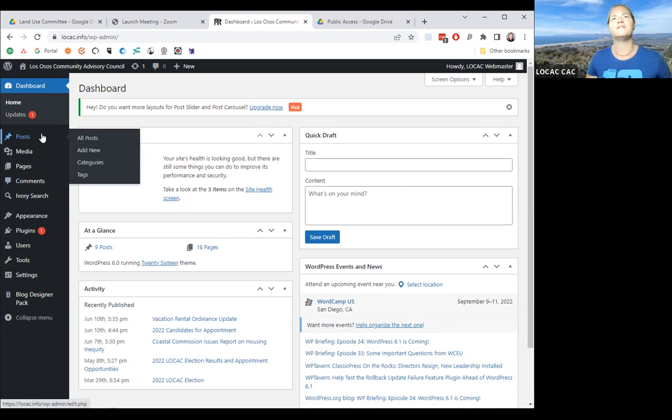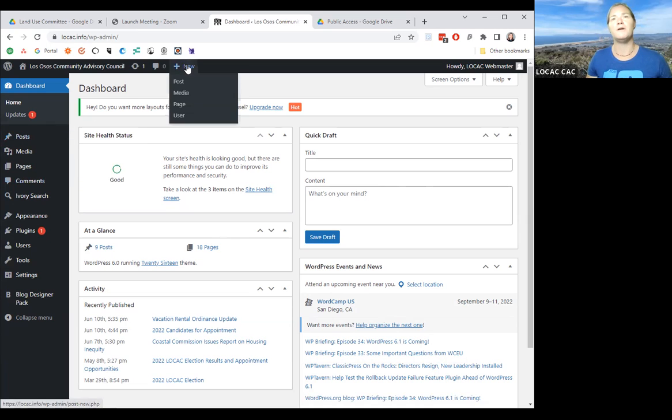But this is the place where you're going to go, or you can go up here. See, post, media, page, user. Media is for uploading things. So previously you guys uploaded all your files to the website and it made it wonky and really hard to manage and you couldn't search the data. So we're not going to do that. The only thing you do for uploading media is if you have a photo or something. What you're going to do is always link to the Google Drive file that you've put in there now that you've taken that first class. You're only going to do posts.